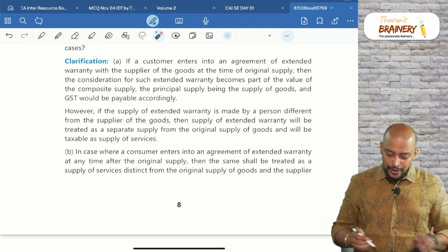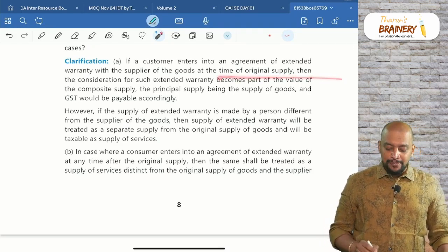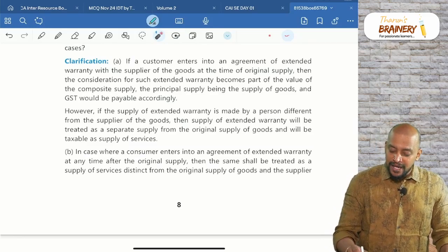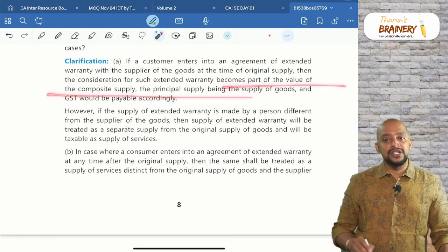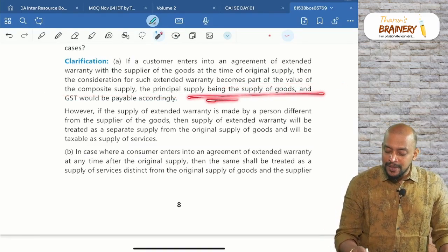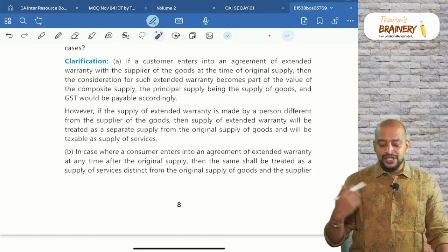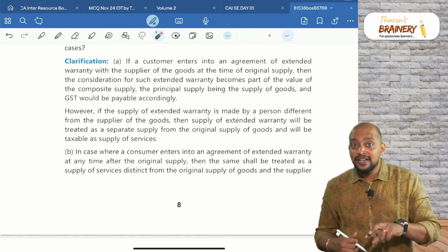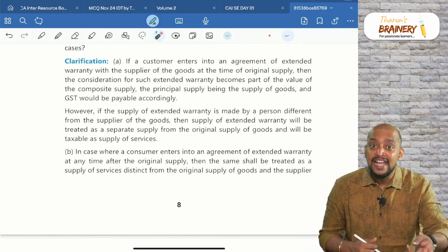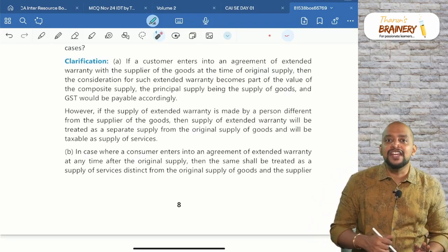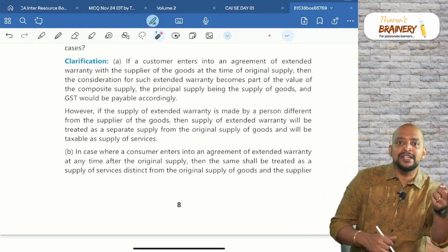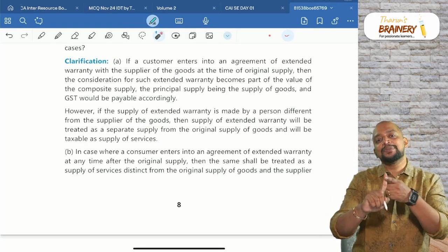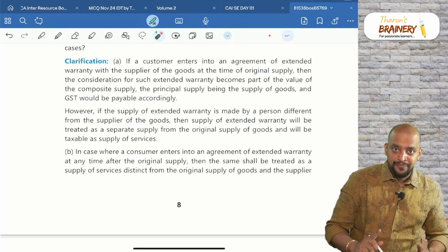Okay. So at the time of original supply, the consideration for such extended warranty becomes part of the value of the composite supply, the principal supply being the supply of goods, and GST would be payable accordingly. So what is the conclusion? It's better not to pay the warranty at the time of purchase of the TV, because TV 28%, warranty also will become 28% because it is naturally bundled and composite supply gets attracted.